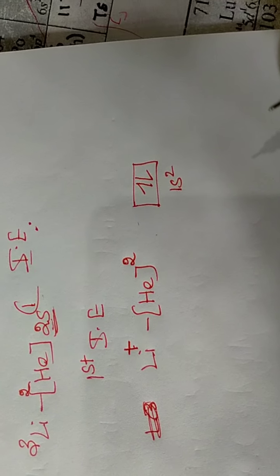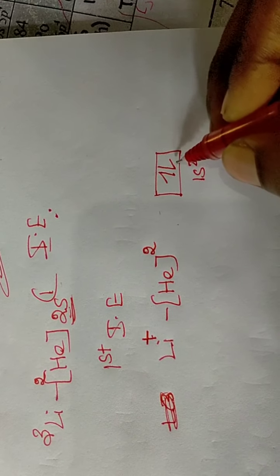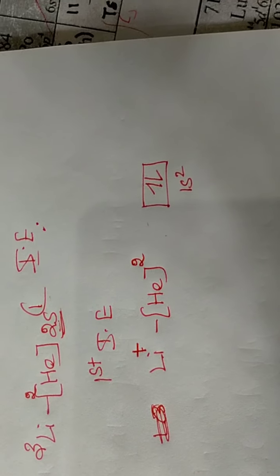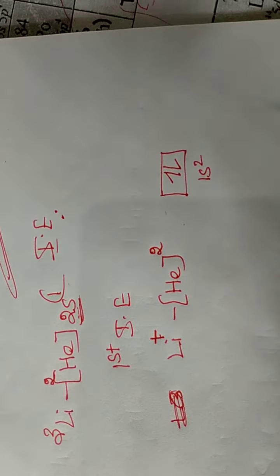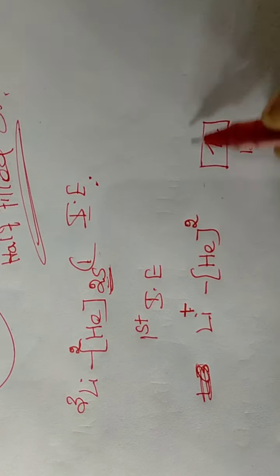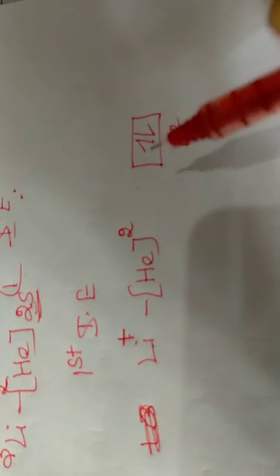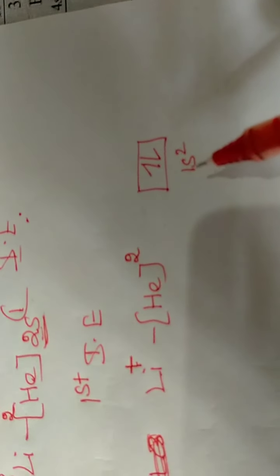This is a completely filled orbital. When you remove one electron from a completely filled orbital, it is more stable than the unsymmetrical distribution of electrons. Because of the stability of this orbital, it requires more energy to remove the electron from the stable orbital.